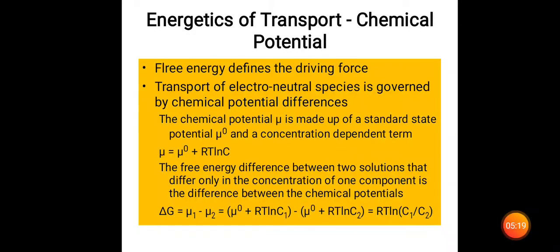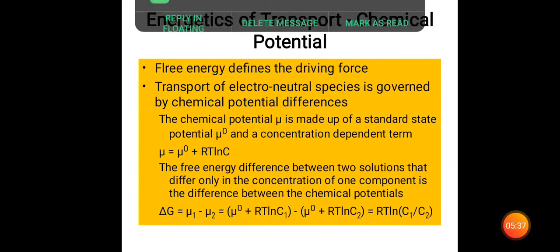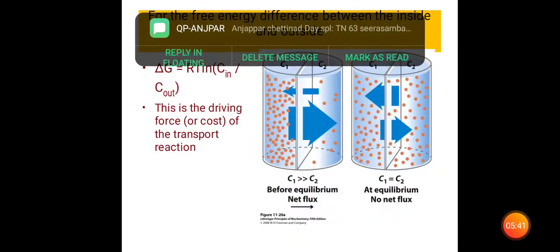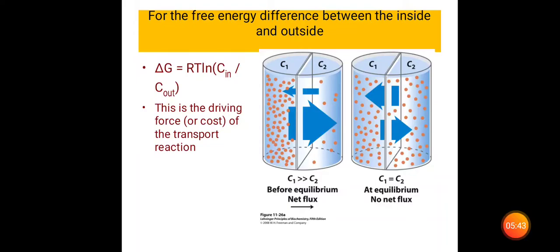So delta G is equal to mu1 minus mu2, which is equal to mu naught plus RT ln C1 minus mu naught plus RT ln C2, which is equal to RT ln C1 divided by C2. It is an algebraic equation, and I think you don't require much of it here, even though I gave the points to help you understand.